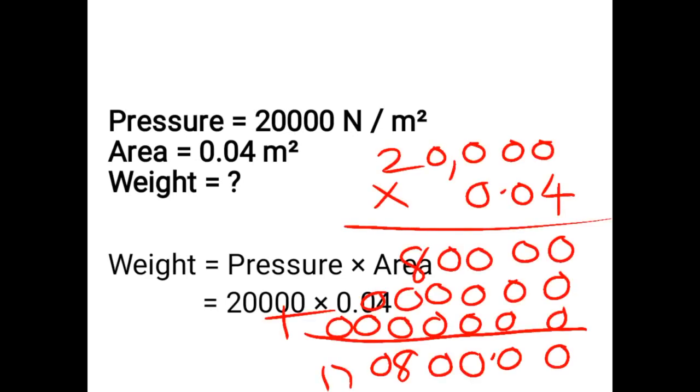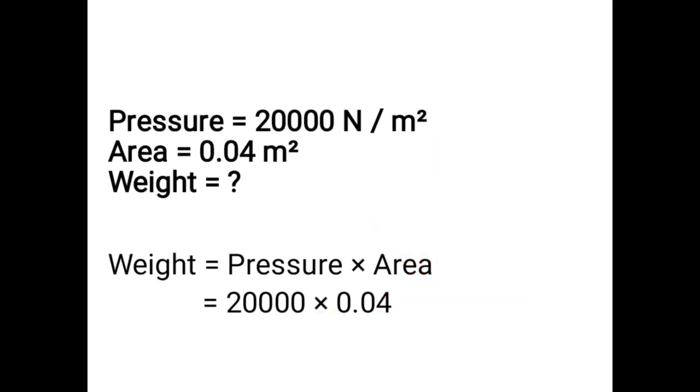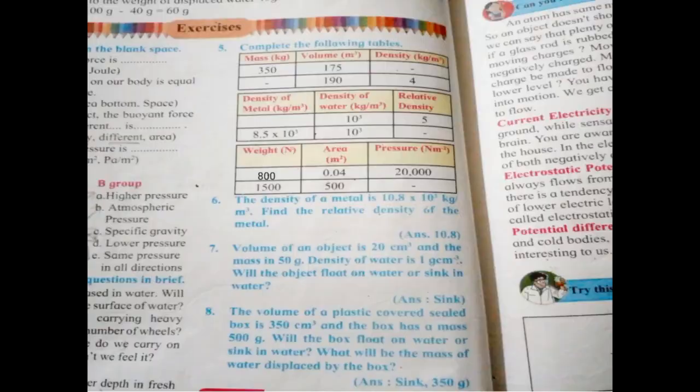I have multiplied 20,000 into 0.04. The answer is 800. Here there are 2 decimal places after the decimal point, so in the answer you put the decimal point after counting 2 decimal places from the right. That is equal to 800 Newton. You have to write this answer here on the third table.